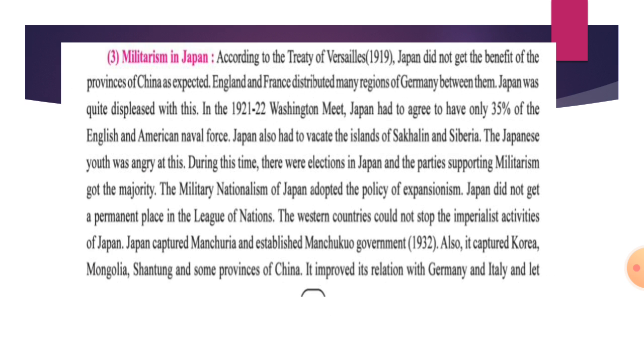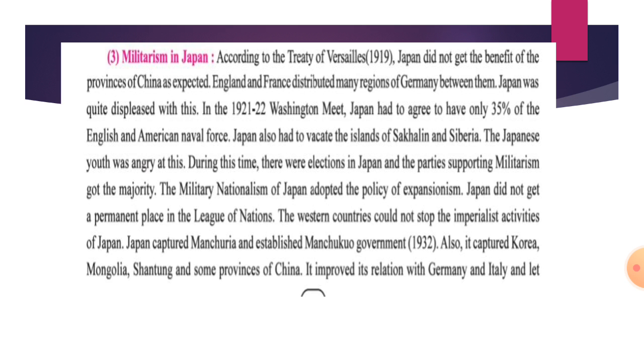Slowly and gradually they started. Japan got benefit over China, and England and France distributed many regions of Germany between them, only England and France. And Japan was quite displeased. In this way Japan was displeased with all these things, and in the years 1921 to 22, there was the Washington meet, the Washington conference.